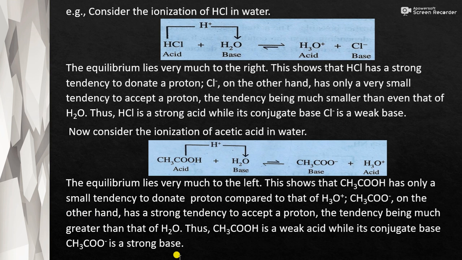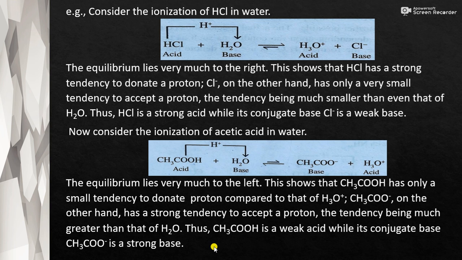That is, HCl has a high tendency to donate H plus to the base H2O. On the other hand, Cl minus has a very small tendency to accept a proton, the tendency being much smaller than even that of H2O. HCl is a strong acid while its conjugate base Cl minus is a weak base.